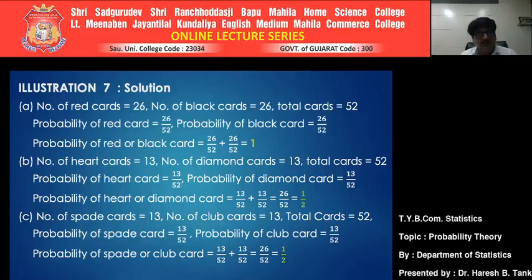What would be the probability of getting a club card? Which again comes to 13 by 52. These are individual probabilities. If you connect these two events with the word or, mutually exclusiveness is to be tested.